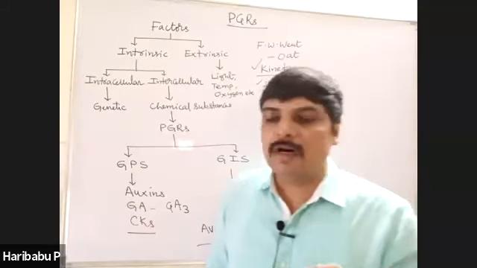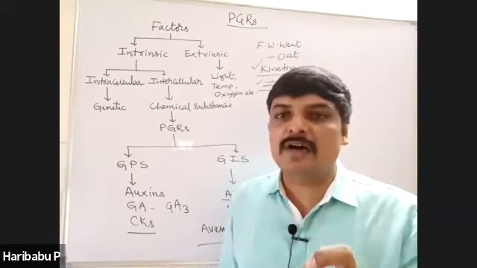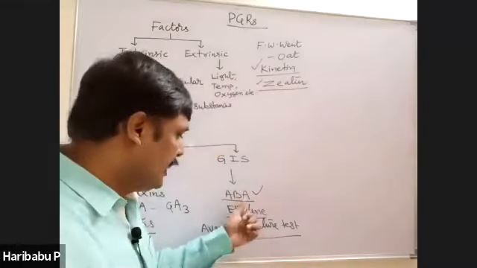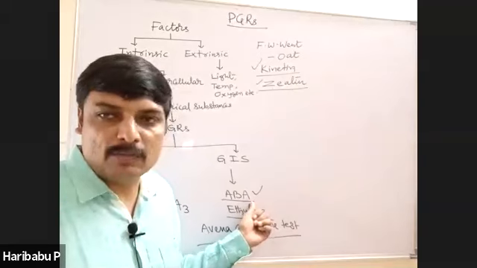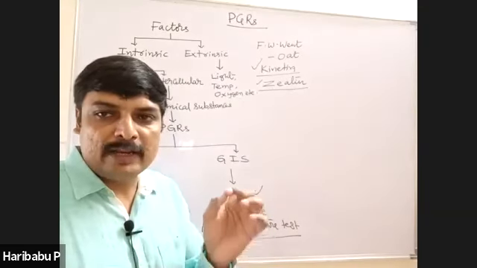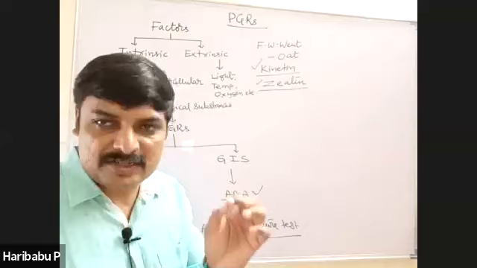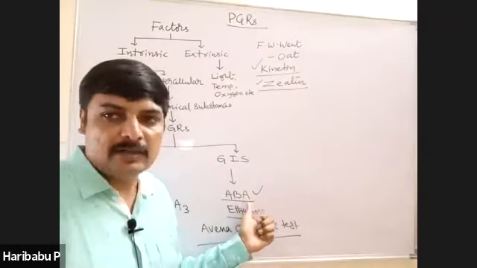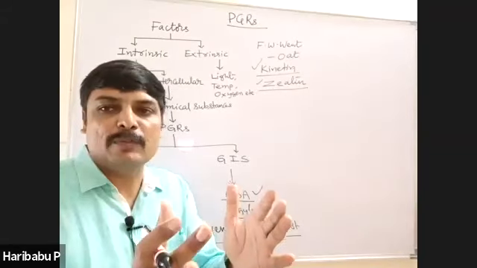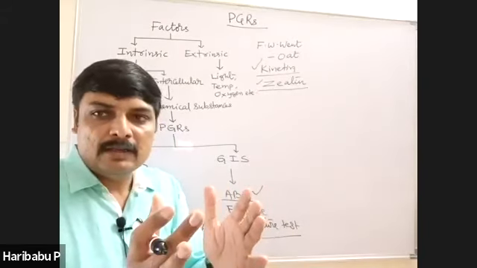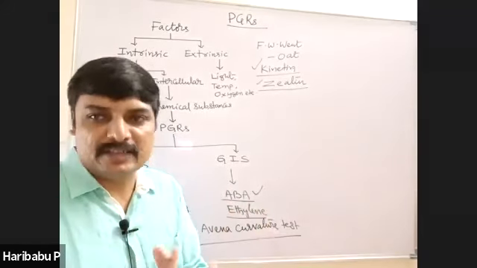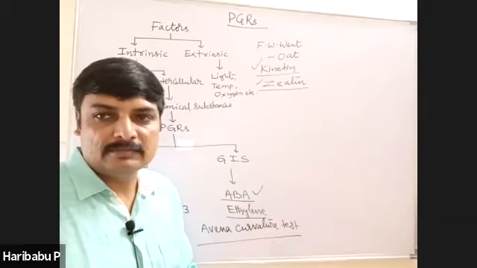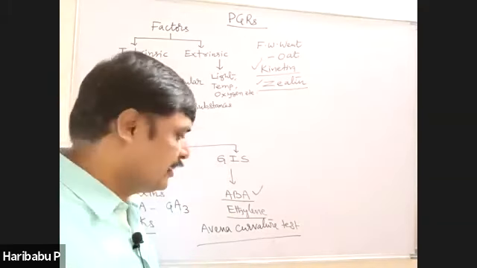Which phytohormone is called stress hormone and why? ABA is called stress hormone because during stress conditions such as water stress, in the guard cell, ABA accumulates and causes the closing of stomata. Thereby, the rate of transpiration decreases. That is the reason why it is also called anti-transpirant. ABA acts as an anti-transpirant.